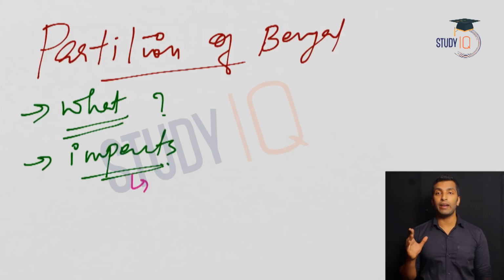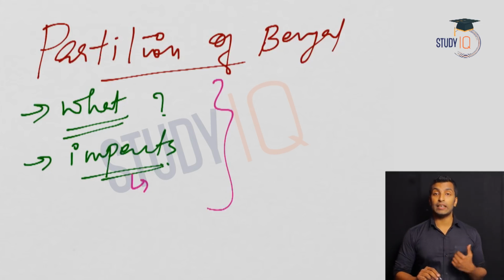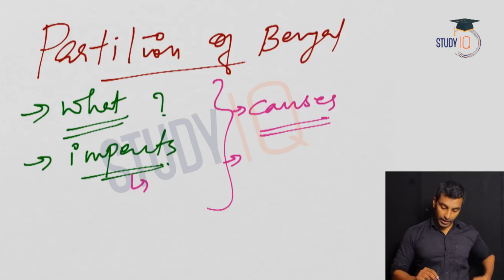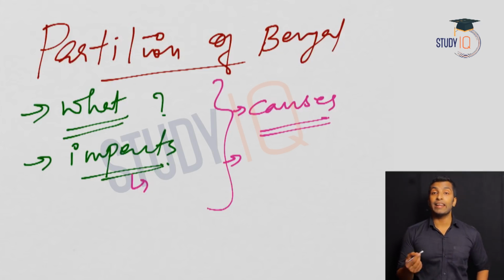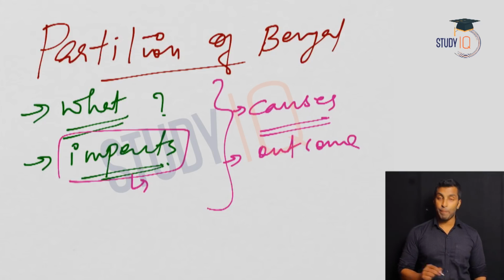First, let us understand what Partition of Bengal means. Now, what are the general questions asked? The basic framework that we are going to discuss is, you need to see what the causes are, and we need to see the nature of the movement. Then the salient features of the movement. Then we will obviously see the outcome, which is what we have discussed earlier as impact.